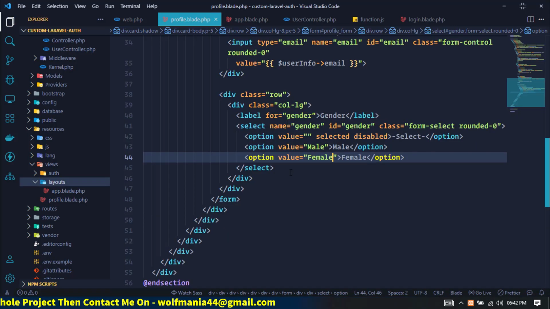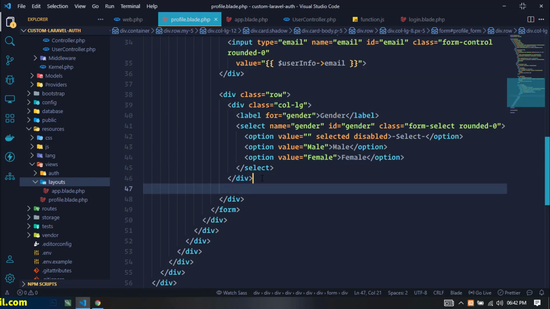Similarly we will create another column inside this row for date of birth.